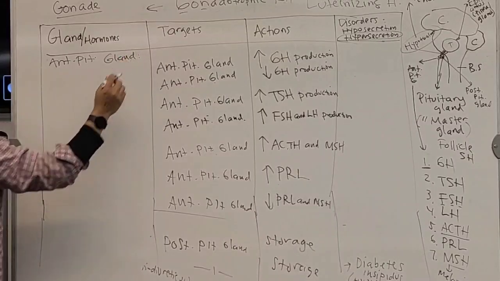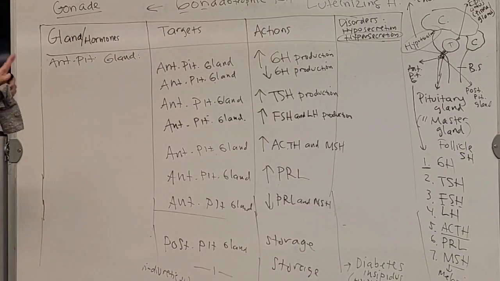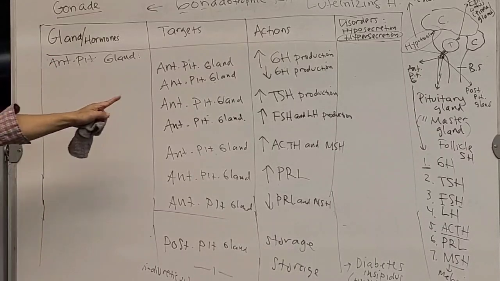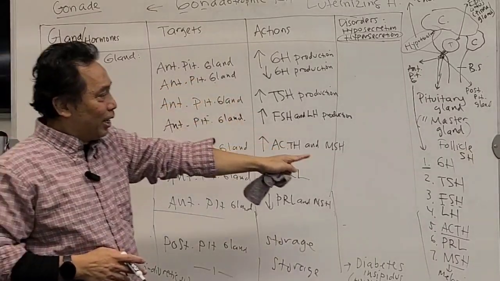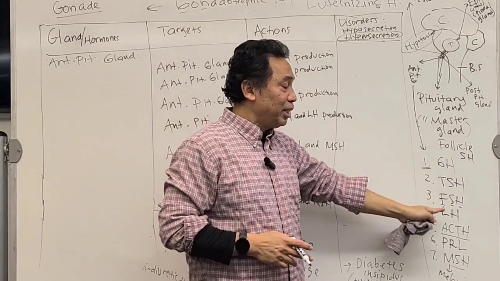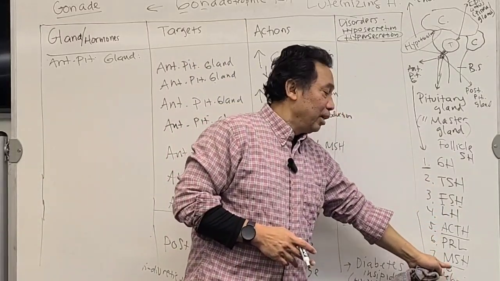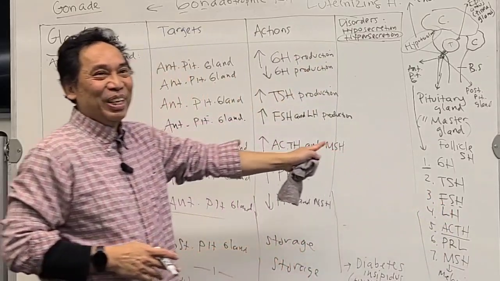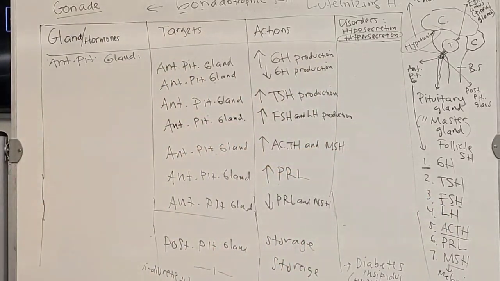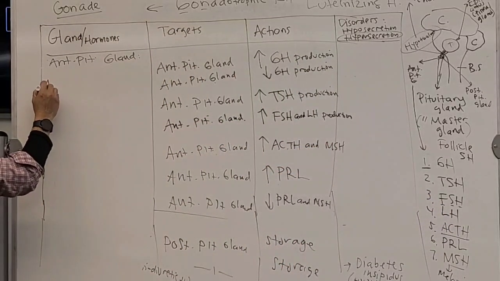Anterior pituitary gland. How many hormones are produced by the anterior pituitary gland? I already mentioned that. How many hormones? Seven of them, right? Growth hormone, TSH, FSH, LH, ACTH, PRL, and MSH. That's seven. We start with growth hormone, the first one.